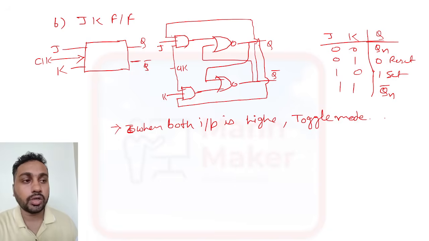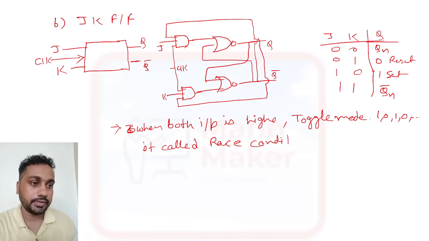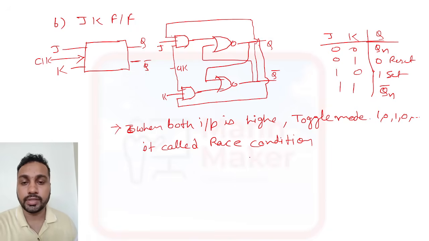Okay, it will go in a toggle mode. Means it will go 1 0 1 0 1 0, toggling. It is toggling, so it is called race condition. When it goes into toggling mode, it will go into a race condition.